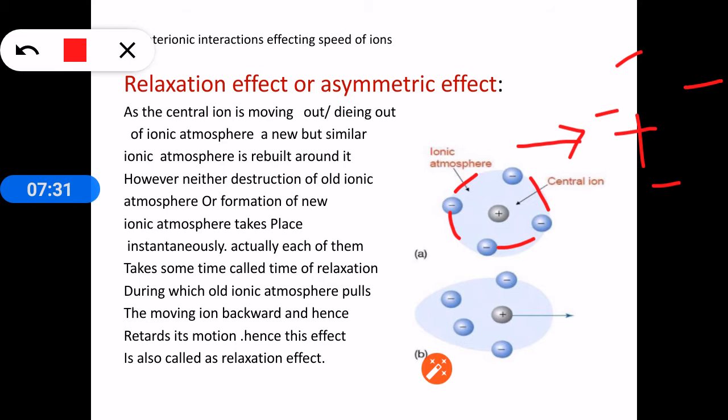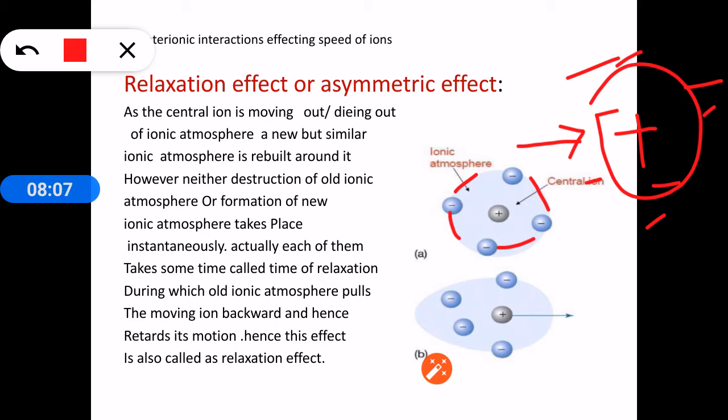The loss of the old ionic atmosphere and the formation of the new ionic atmosphere require some time. This time is called the time of relaxation. Because of this time of relaxation, the old ionic atmosphere is not dying out completely, and the new ionic atmosphere is not forming instantaneously.